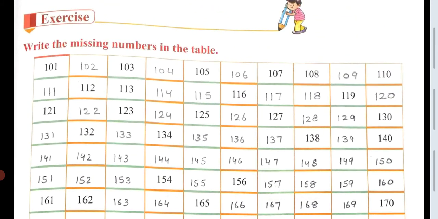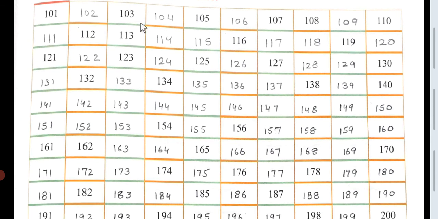So students, this is the exercise. Write the missing numbers in the table. I have done this exercise for you. For example, 101, 102, 103, 104, 105, 106, 107, 108, 109, 110, 111, 112, 113, 114, 115, 116, 117, 118, 119, 120.